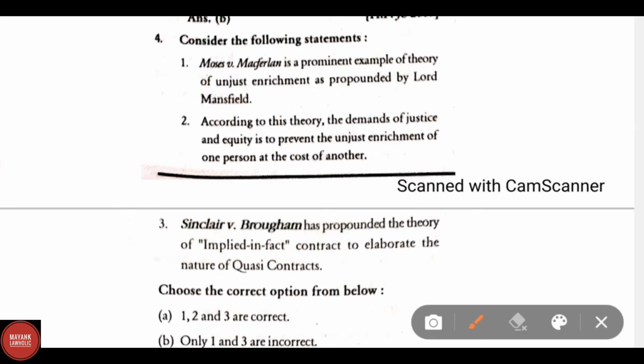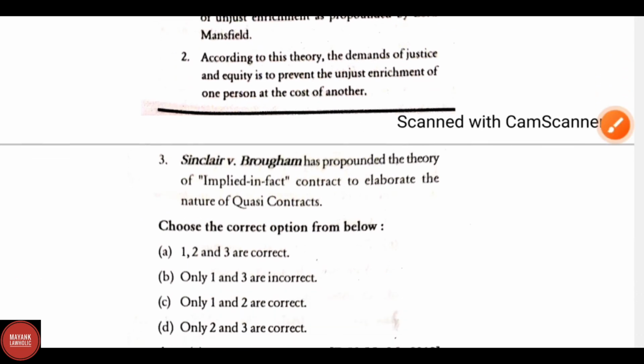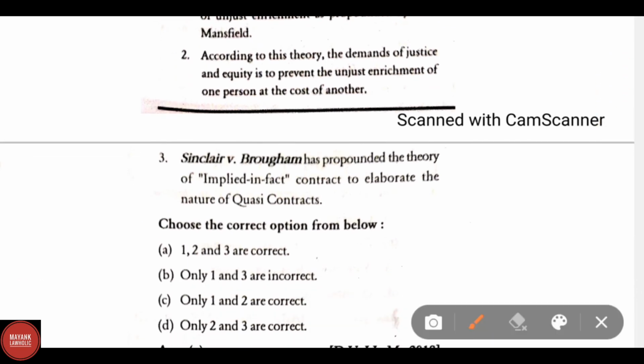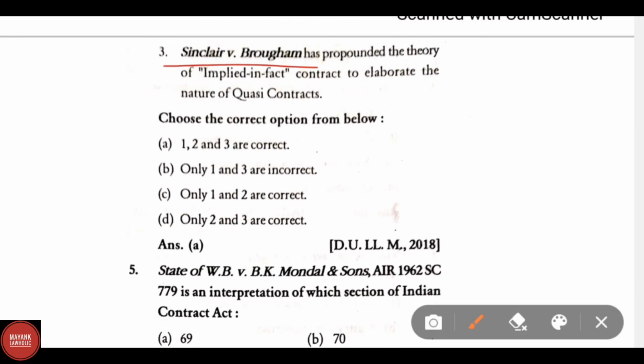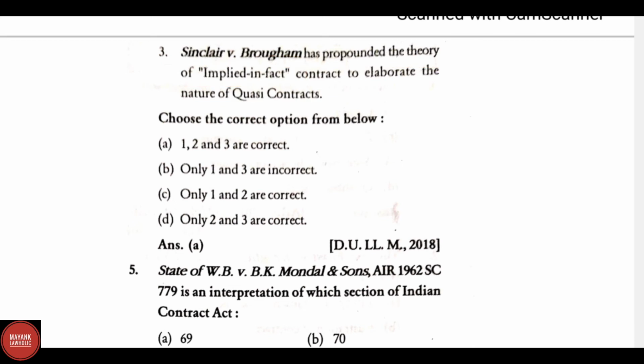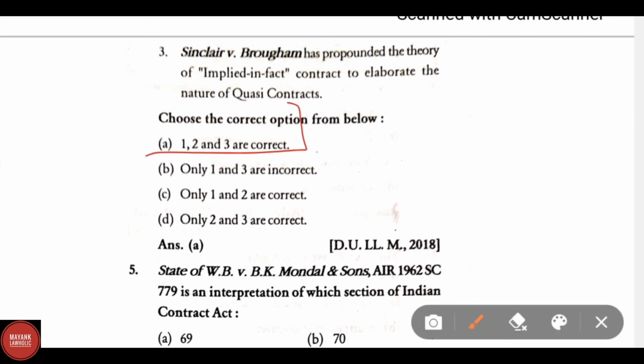Consider the following statements. Statement 1. Moses versus Macfarlane is a prominent example of theory of unjust enrichment as propounded by Lord Mansfield. Statement 2. According to this theory, the demands of justice and equity is to prevent the unjust enrichment of one person at the cost of another. Statement 3. Sinclair versus Brougham has propounded the theory of implied in fact contract to elaborate the nature of quasi-contracts. Choose the correct option below. All the statements 1, 2 and 3 are correct.